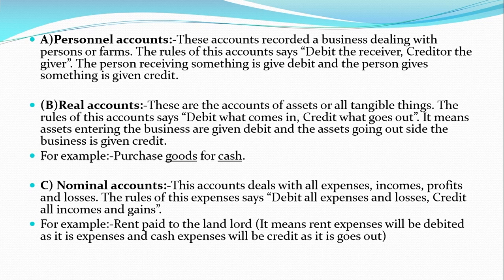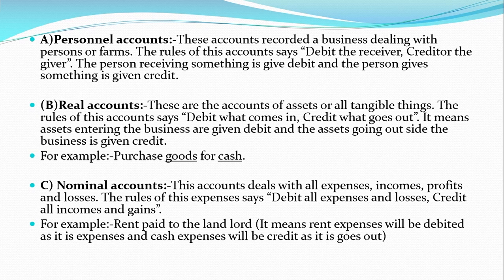For example, purchase of goods for cash. Here we are bringing the goods in the firm, and we are paying cash. So cash is going out of the firm, and therefore the real account rule will apply. Goods and cash both are real.